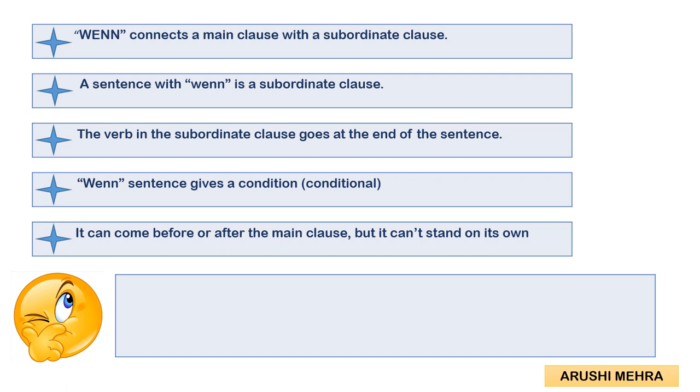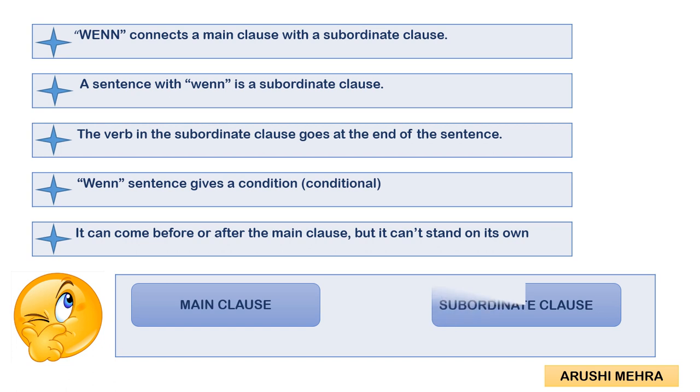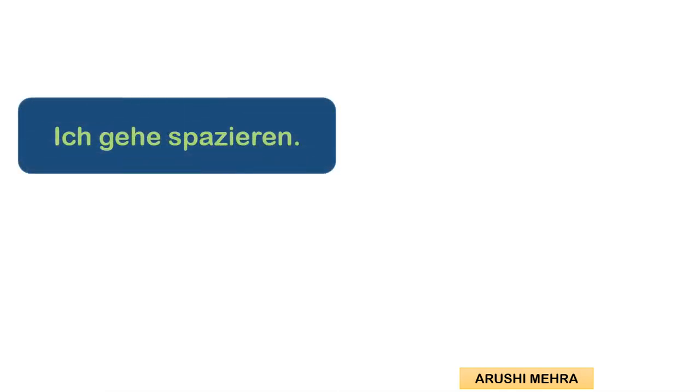So now, two very important things when we are having a sentence with wenn. First is the main clause. The main clause is dependent on the subordinate clause. I told you that either we can start the sentence with the main clause, or we can have the main clause in the second part. Or we can start with the subordinate clause, or we can have the subordinate clause after the main clause. Okay. Now we'll go through some examples.